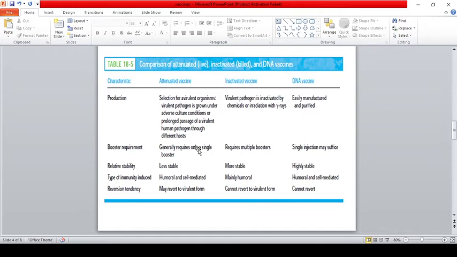So there are three different types of vaccines. One is called attenuated, that is live vaccine. Another one is called inactivated, that is killed vaccine. Another one is called DNA vaccine.